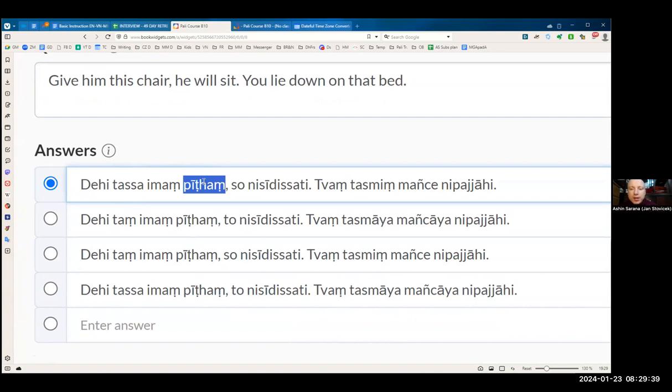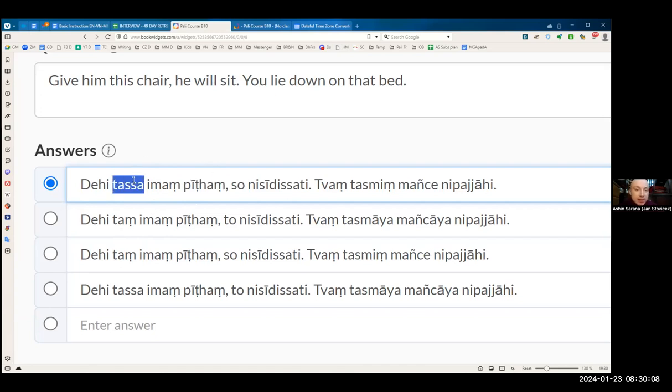You give what? So you give the chair. So with dehi, you need to use accusative. And then for who do you give this thing? You give it for him. So that's why it's a little difficult here, but you need to use accusative for the thing you give, and you need to use the dative.